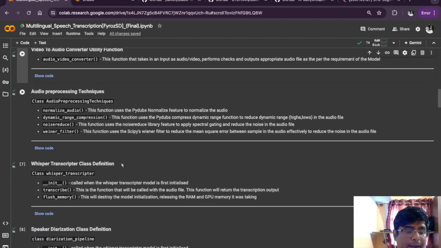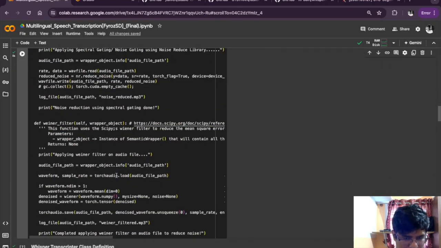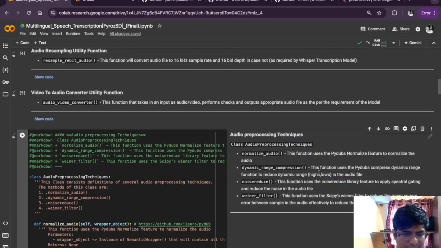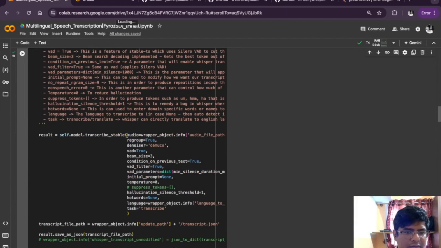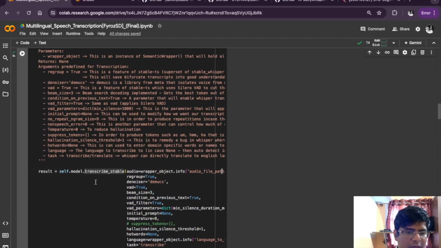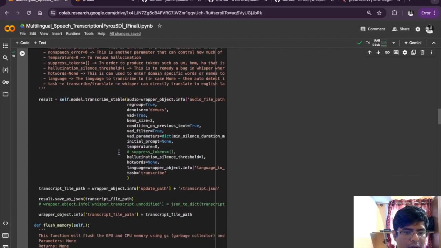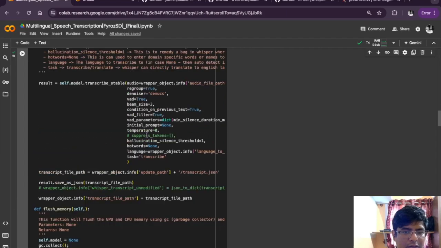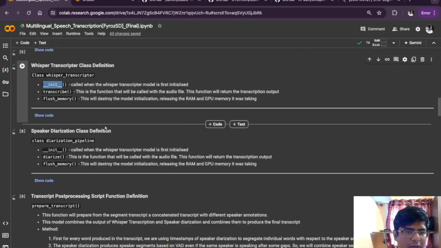And then this is the code to do some audio pre-processing techniques, and the code for the pre-processing techniques is detailed here. This is the main transcriptor class. This is the configuration file for the transcription process. Unlike the Whisper model, we are using faster-whisper from the stable-ts library. And this is a function to clear the CPU and GPU memory.